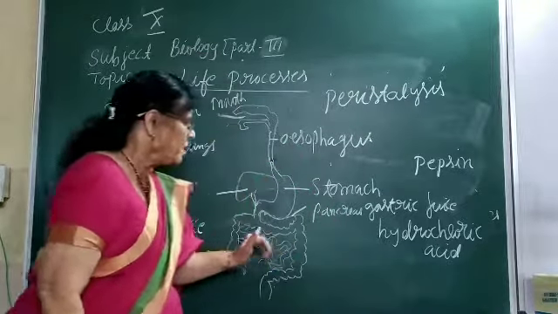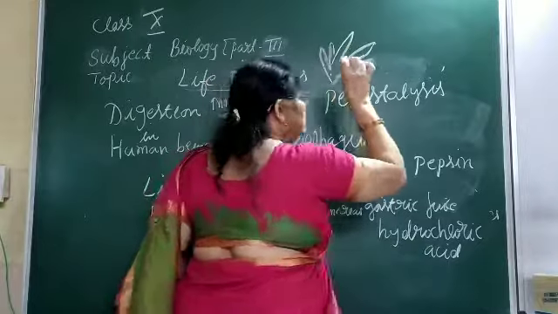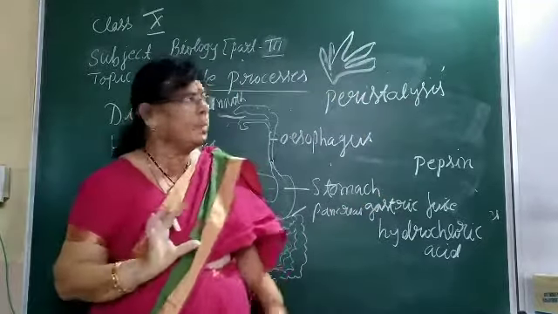Now let us see how this digested food is supplied to different parts of the body. The special feature of the small intestine is that it is thrown into finger-like projections. Actually, the small intestine is a long coiled tube.